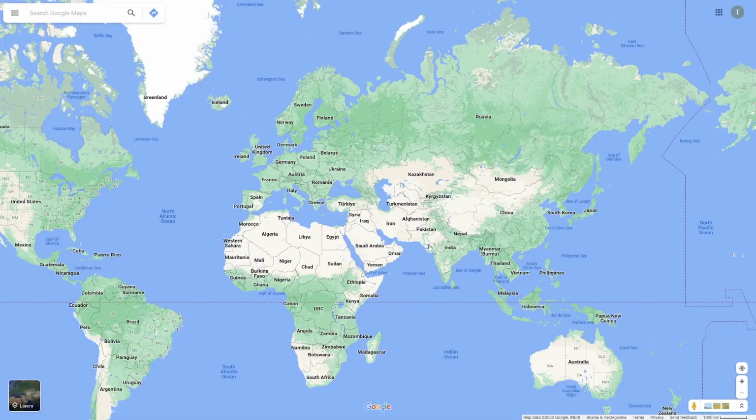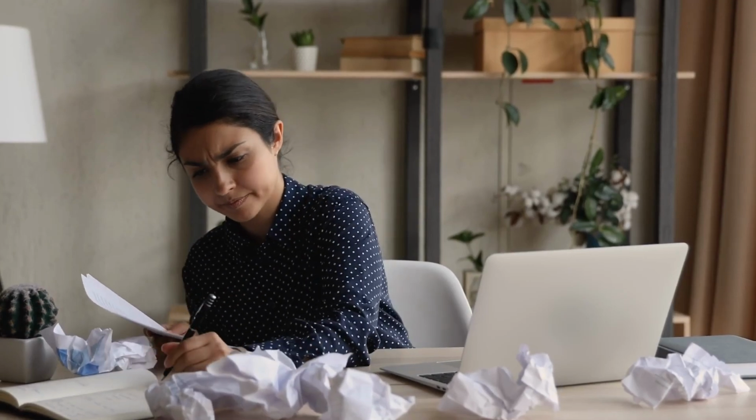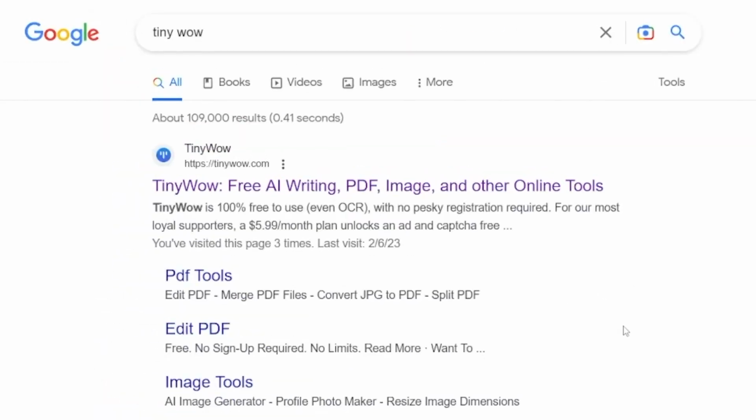Let's go. So first of all, I've got to tell you that this is going to work all over the world. You don't have to worry about that. It's simple, it's fast, and it's profitable. First of all, we're going to need TinyWow. Now, TinyWow is a platform which is going to do the writing for you.